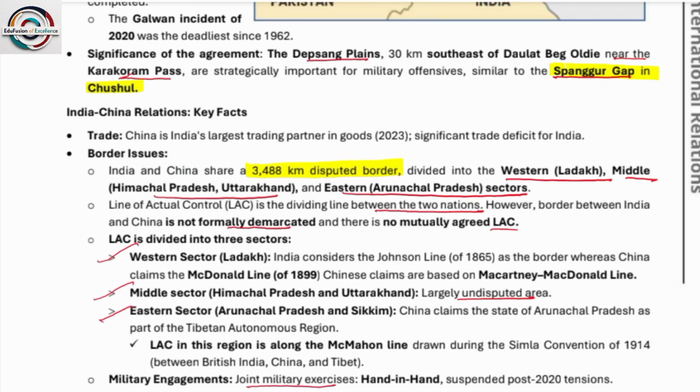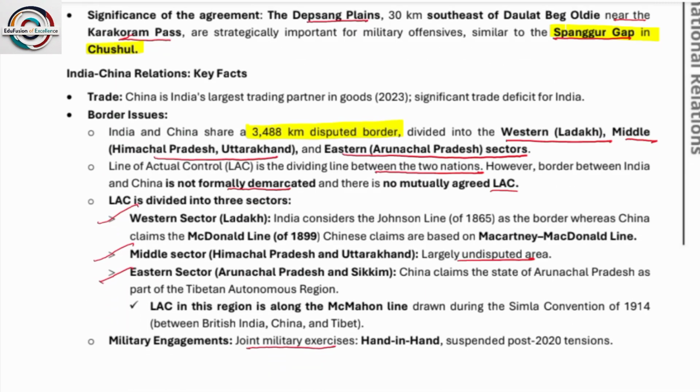So what is the border issue? India and China share a 3,488 km disputed border, divided into the western, the middle (Himachal Pradesh) and the eastern (Arunachal Pradesh) sectors. I hope you know these borders are named by different names. One is Johnson, and another one, please search and mention in the comment section.